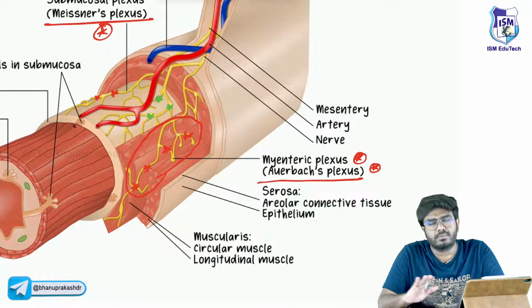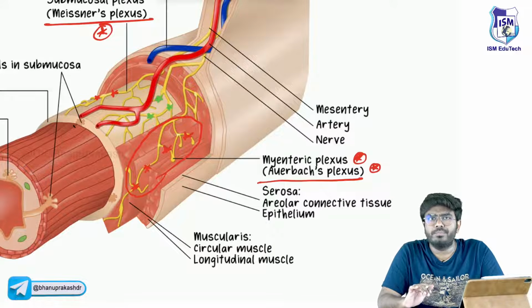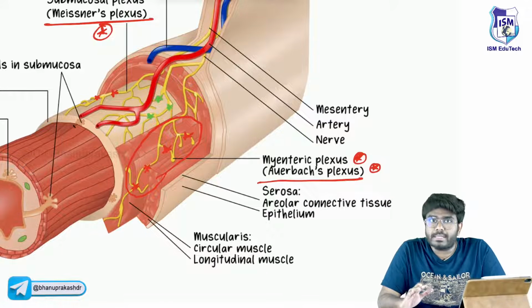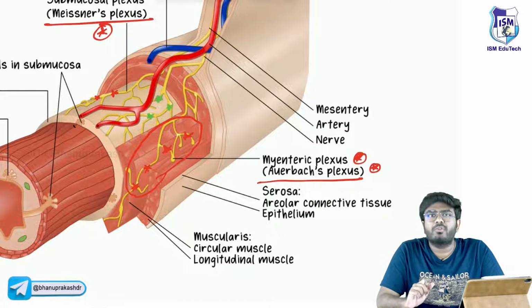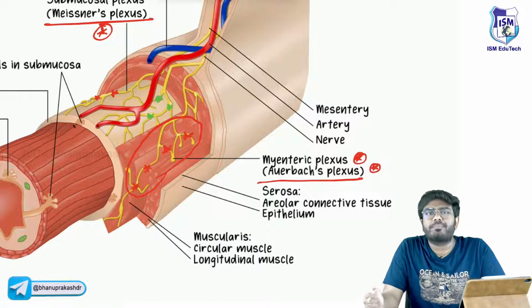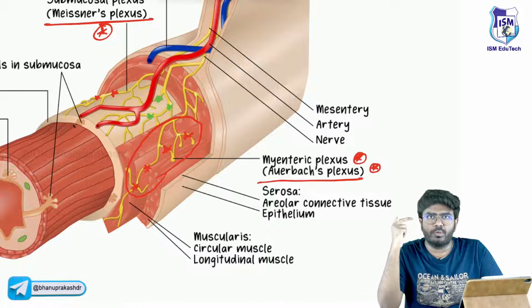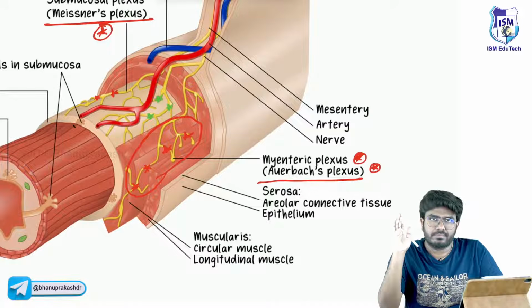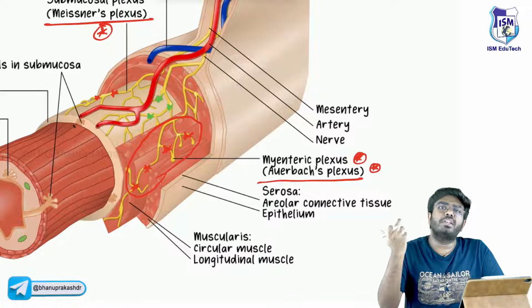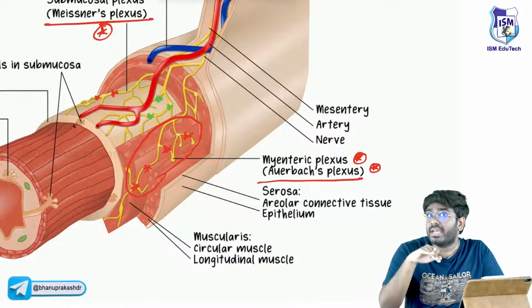In your GIT, there are almost 100 billion neurons. This is also called the enteric nervous system. Now my question to you: the neurons are supposed to be present in the nervous system. Then how come these neurons came into the GIT?